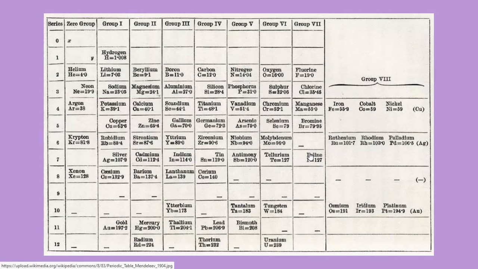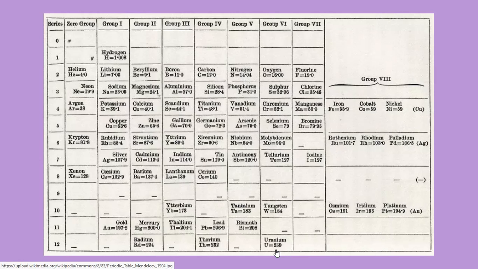Now, it was actually Mendeleev's periodic table which changed the way the atomic weights of certain elements were assumed to be. For example, uranium. At that time, its atomic mass was thought to be 120, and its valency was supposed to be 3. But it was Mendeleev who changed its atomic weight to about 240, and currently we know its atomic weight is 238, and the valency to be 6.